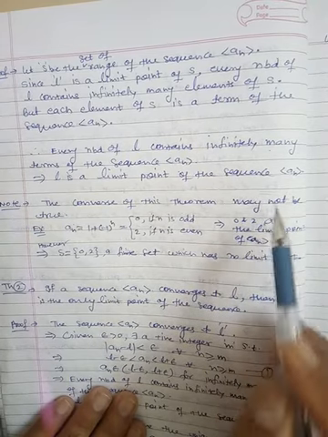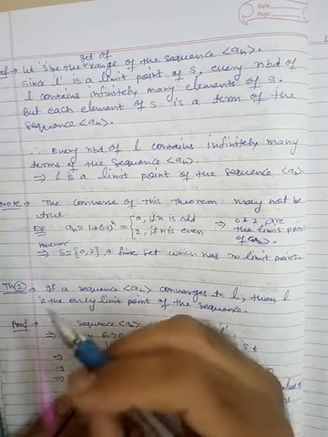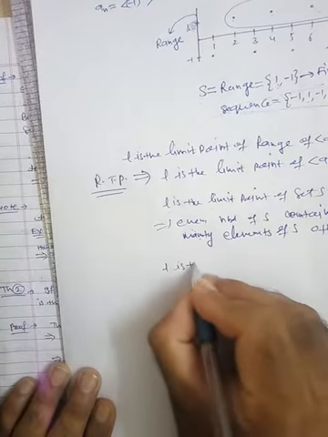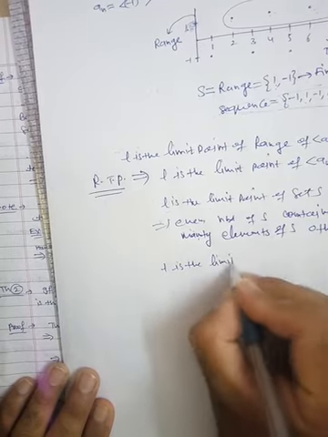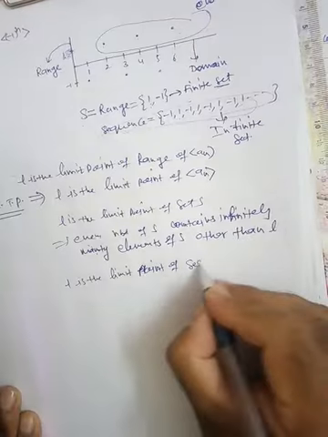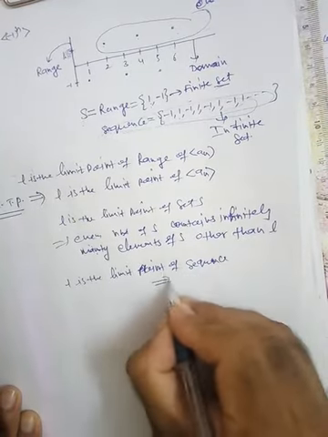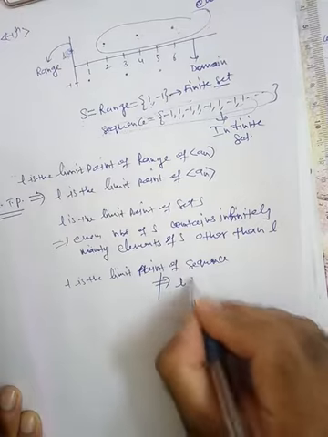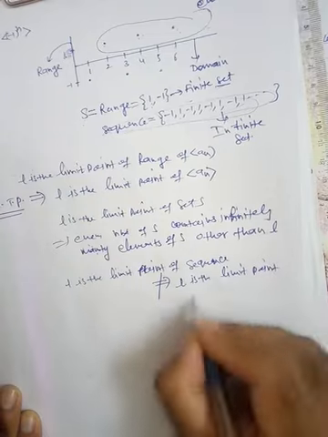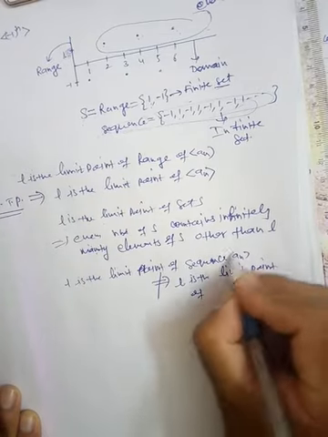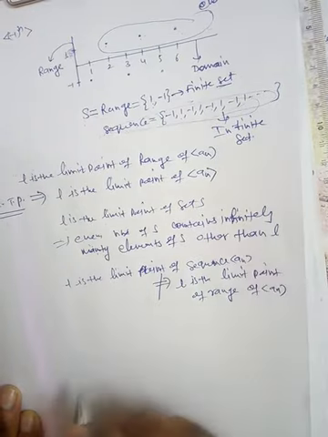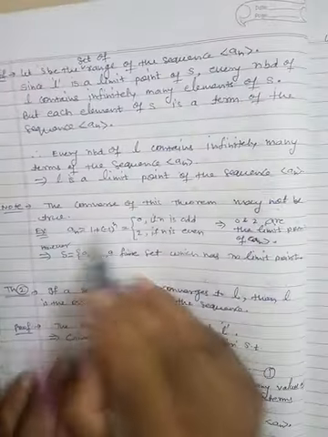That means if L is a limit point of the sequence, then this does not imply that L is a limit point of the range of an.